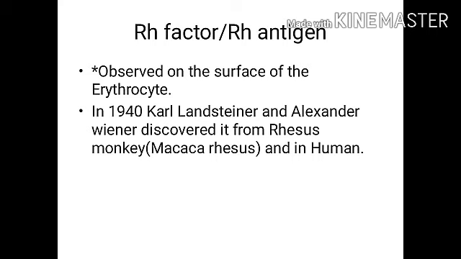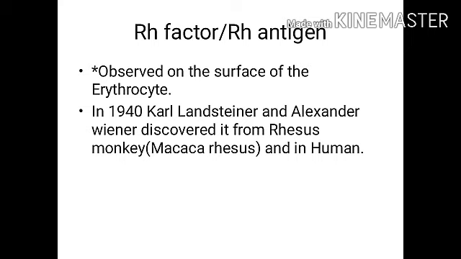RH factor or RH antigen. RH factor is mentioning the RH blood group. The RH blood group was discovered by Landsteiner and Alexander Wiener in 1940.